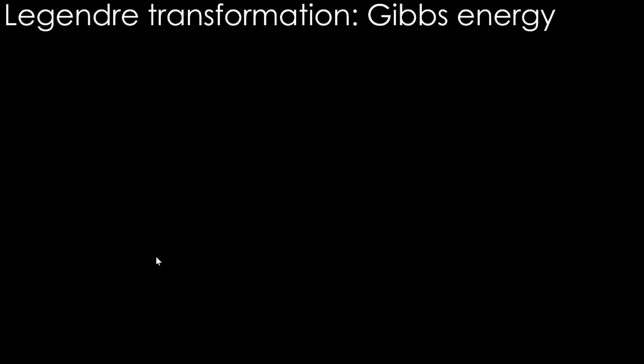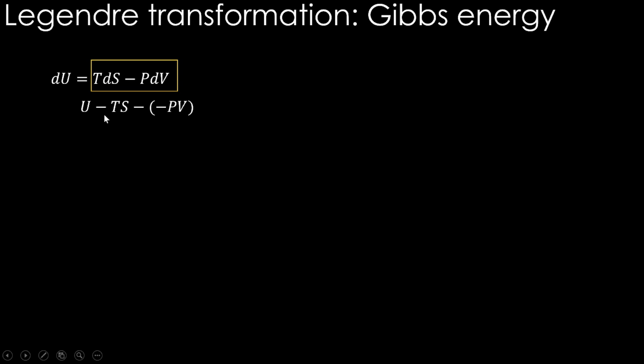Now, we are going to get the most important function, Gibbs energy, from Legendre transformation. For this, we are going to take both the terms in the right hand side together and do the Legendre transformation. So U minus TS plus PV, everything together in one go. So therefore, if we combine this U plus PV, then we can write it as H, right?